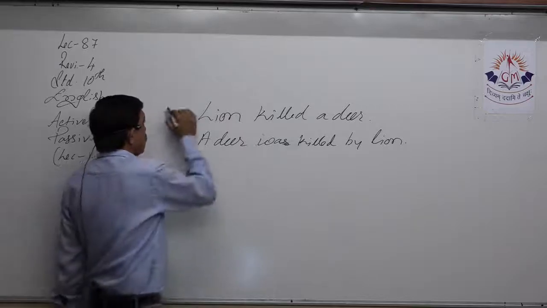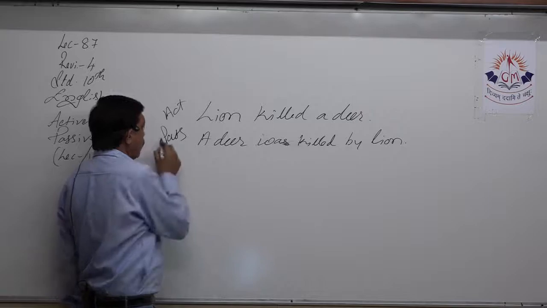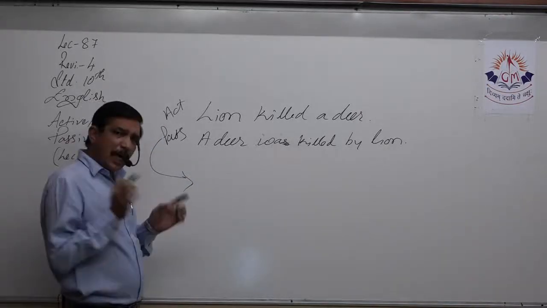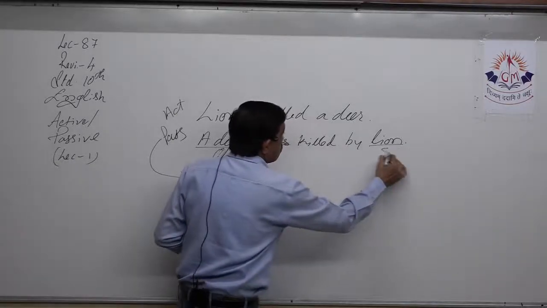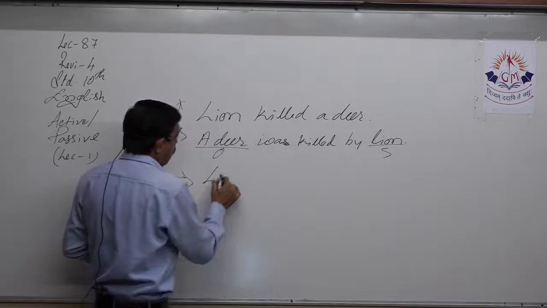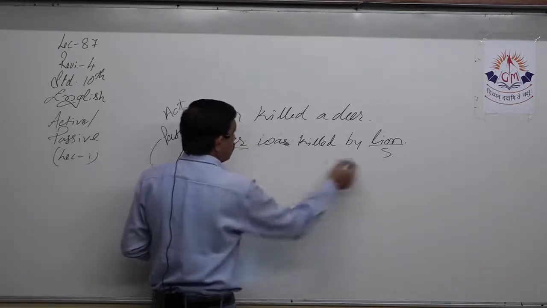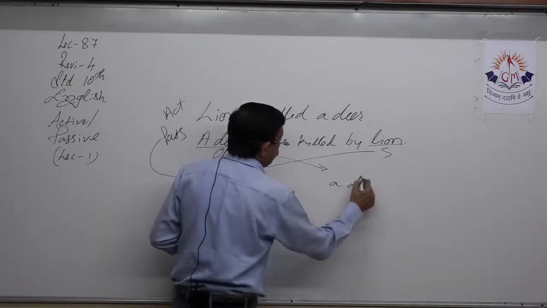Now this was active, this is passive. Now from passive we have to make active. So what we do is we identify, okay, this is the object, this is the subject. So I bring the subject to the front, lion. I'll send the object to the end, that is a deer.